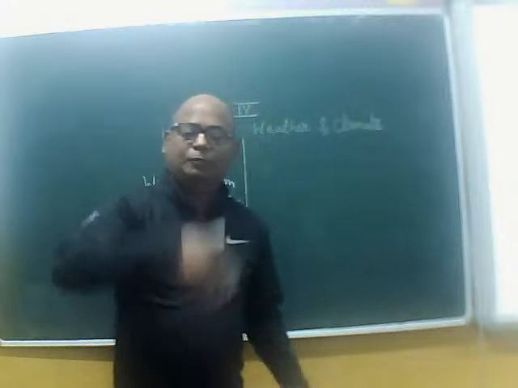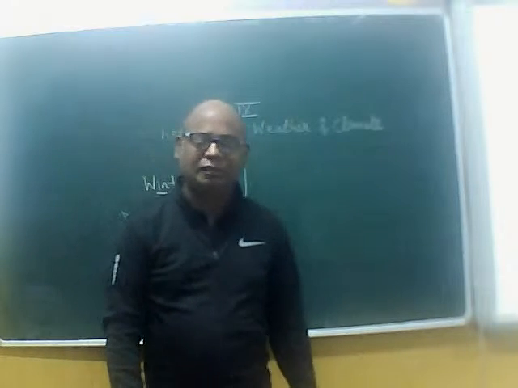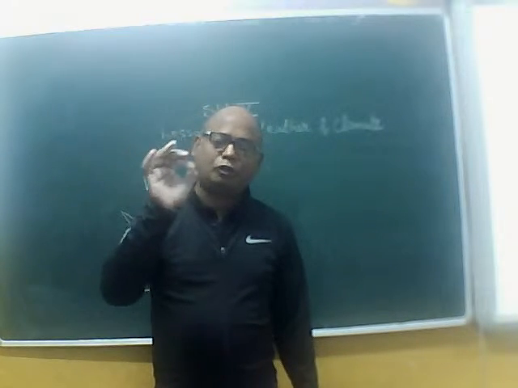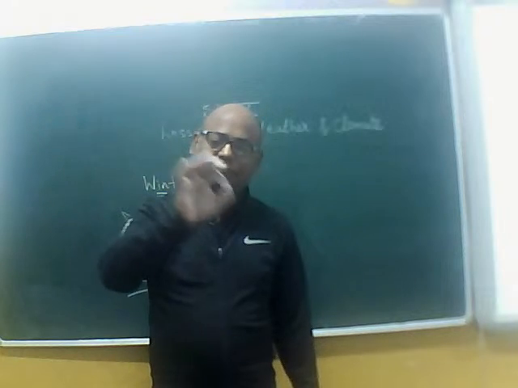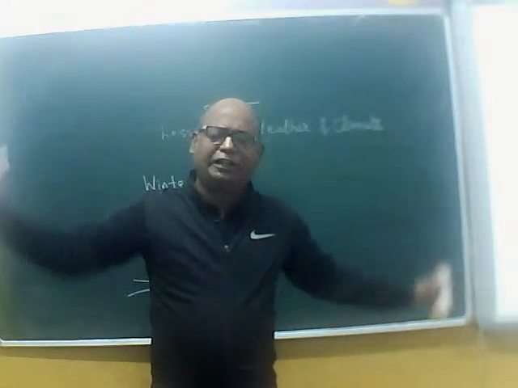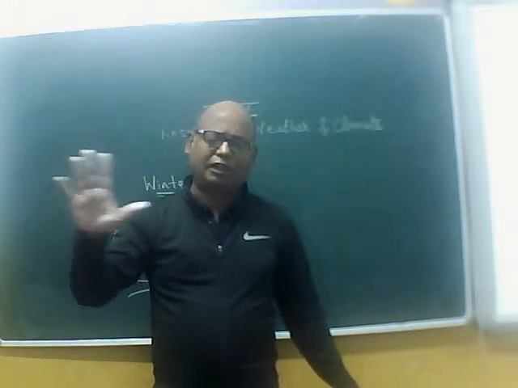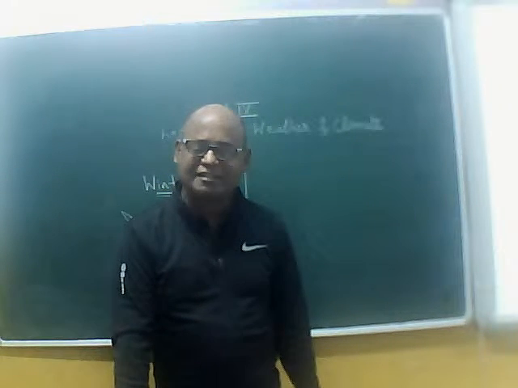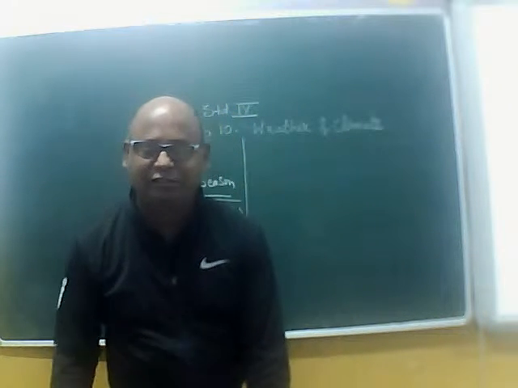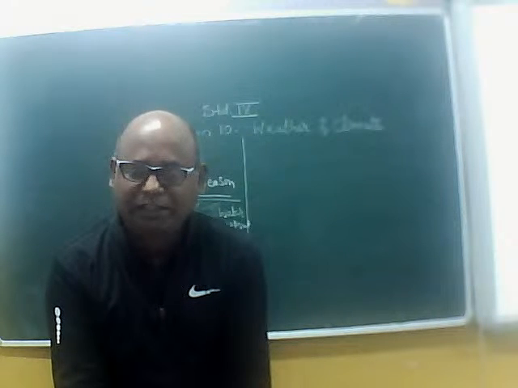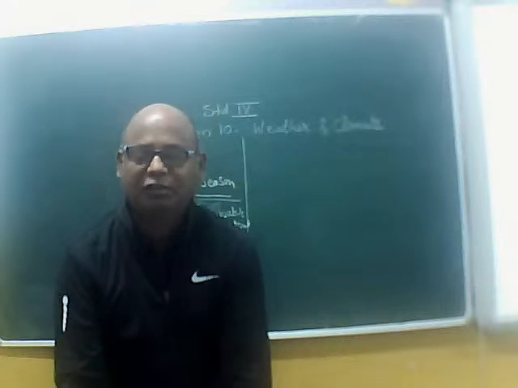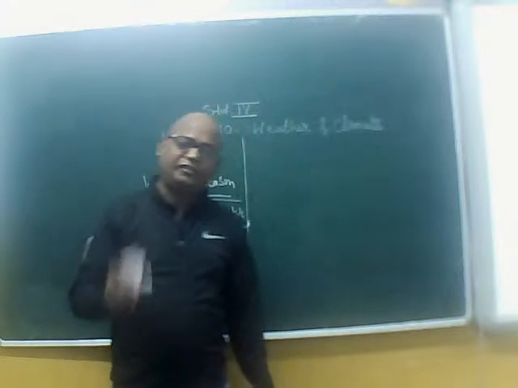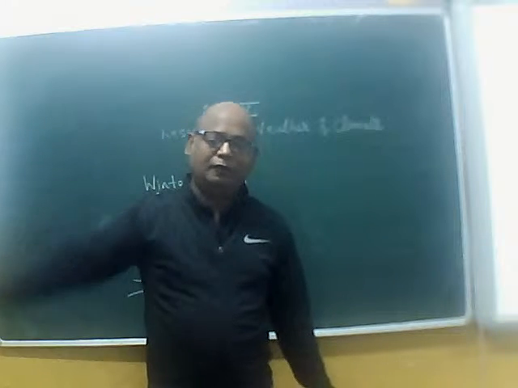We can't see the person standing in front of us. Small droplets of water vapor get converted into infinitely small droplets of water, and we can't see the vehicle coming in front of us. What do we call that? That is called fog.